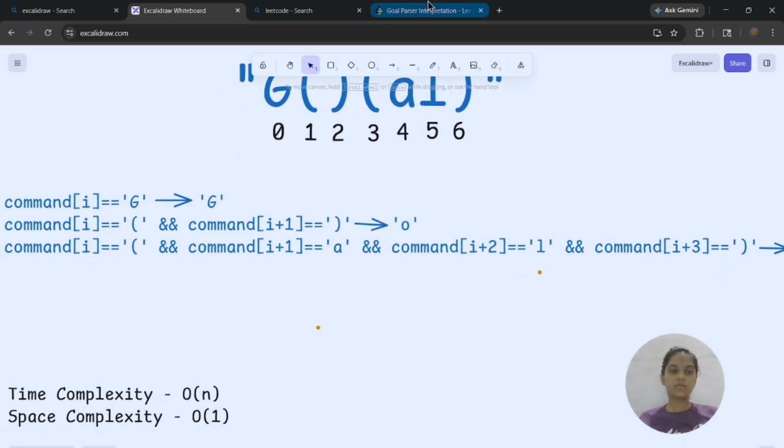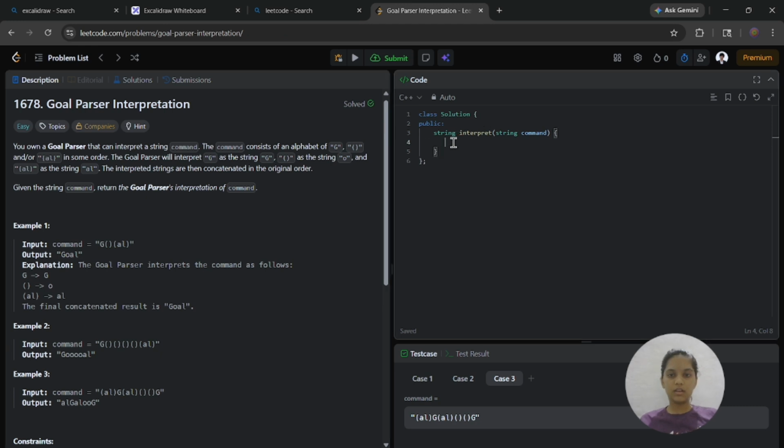So now let's go to the code. I am taking an empty string to return the result. Now I am running the for loop from int i equals 0 to int i less than command dot size.